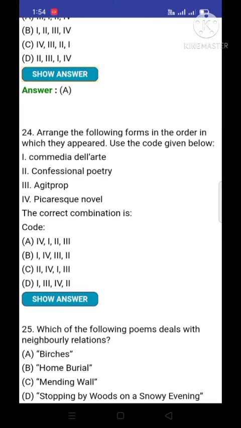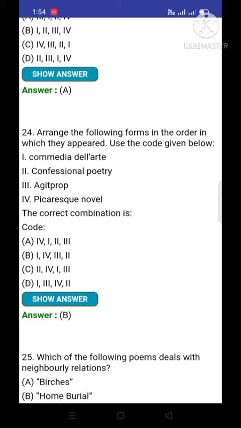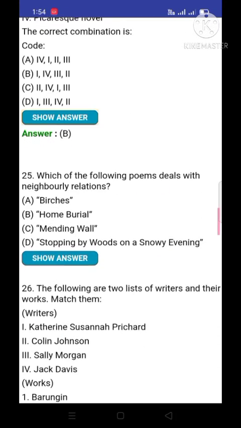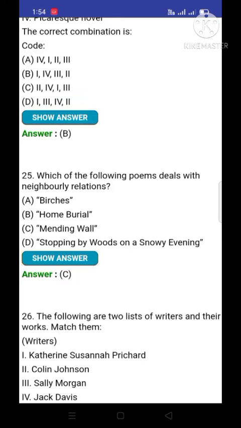Question number 24. Arrange the following forms in the order in which they appear. Use the code given below. Again the same question. Option number B is correct. First, fourth, third and second. Question number 25. Which of the following poems deals with neighborly relations? And the correct option is Mending Wall. Mending Wall is the poem which deals with the theme of neighborly relations.